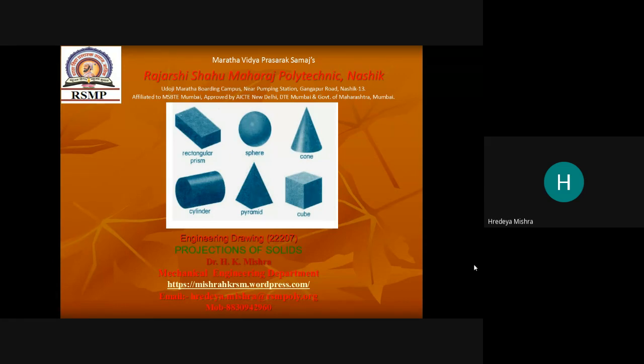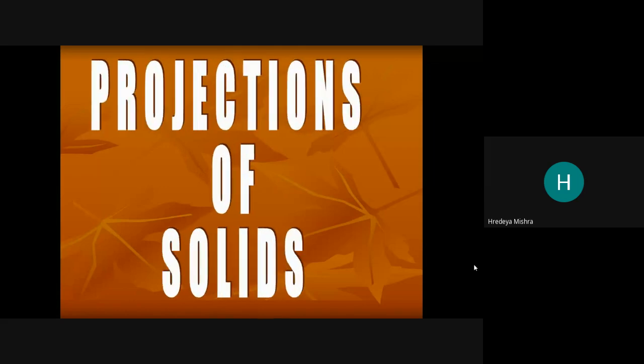But in the projection of solid we consider length, width and thickness also. So that is the main difference between projection of solid and projection of plane. Projection of solid has thickness. So our today topic is projection of solid.